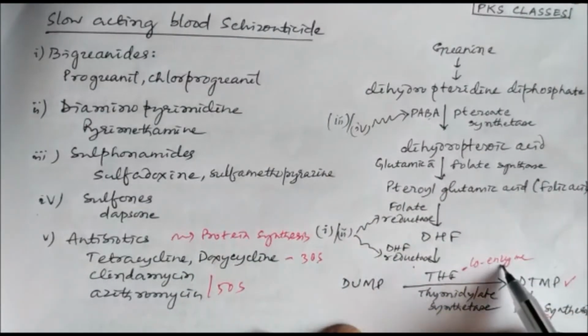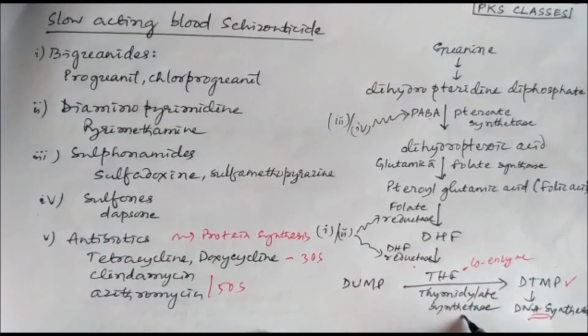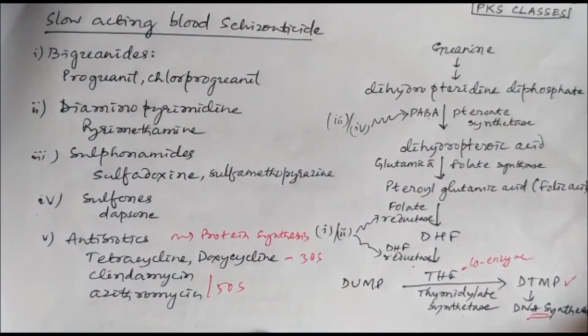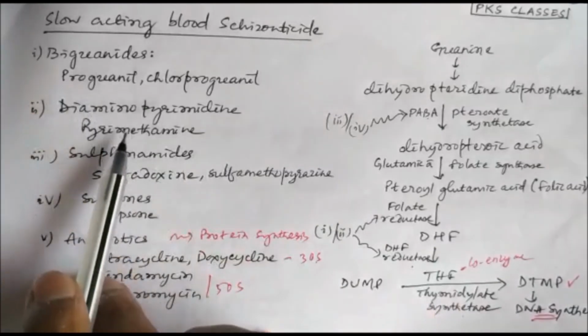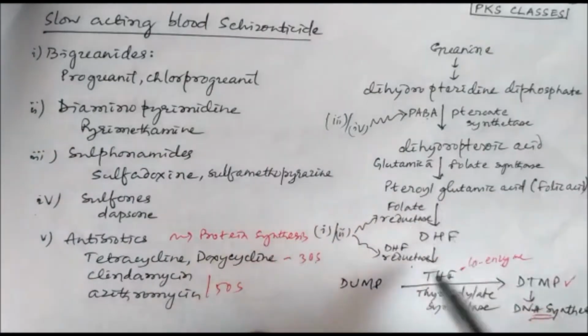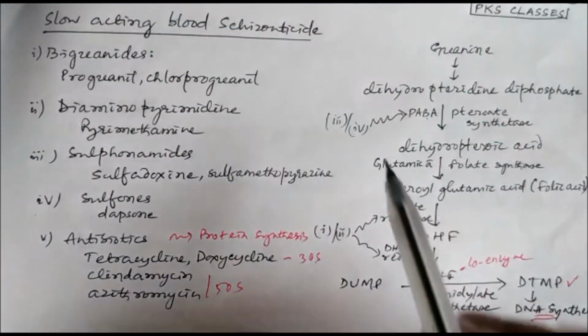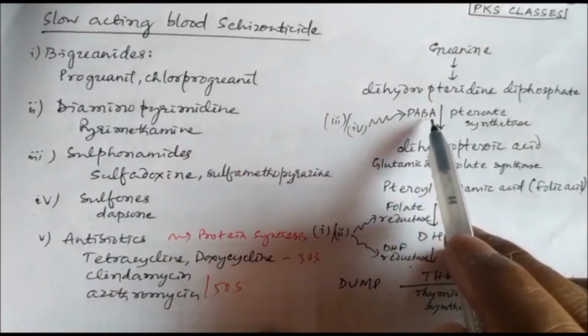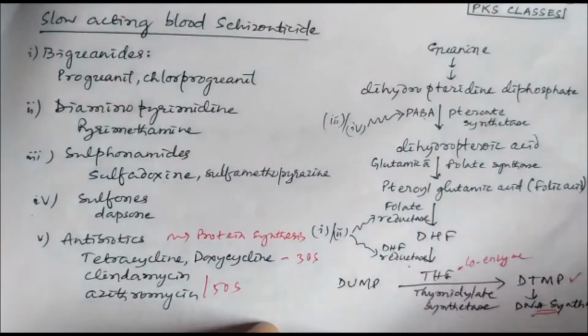and this tetrahydrofolic acid acts as the coenzyme to the enzyme thymidylate synthase, which converts the deoxyuridylate monophosphate to deoxythymidylate monophosphate. This thymidine is required for DNA synthesis, so the DNA synthesis can be inhibited by all these slow acting blood schizonticides by inhibiting folic acid synthesis. So the biguanides and pyrimethamine inhibit the folate reductase enzyme, or dihydrofolate reductase, the same enzyme, and the sulfonamides and sulfones are competitive inhibitors of PABA due to their structural similarity.